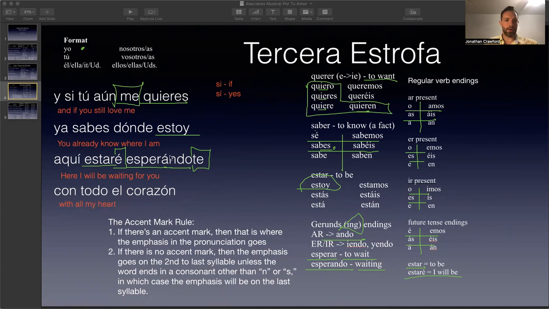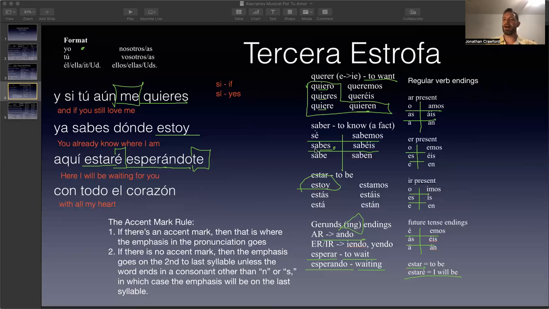The reason why there's an accent mark on esperándote is because this is what you call an esdrújula in Spanish. In Spanish, you count the syllables in phonetics from the end of the word. And so this is the third to last syllable. In Spanish, by default, the emphasis in the pronunciation is always on the second to last syllable of any word, even if it's a two-syllable word, like sabes, for example. And so you don't need an accent mark to indicate where the emphasis in the pronunciation is, because the rule is that by default, it's on the second to last syllable.